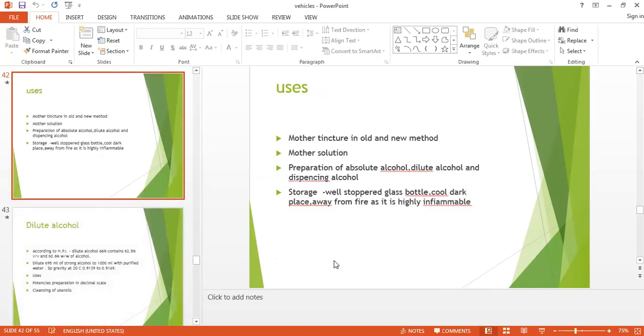We know the uses of strong alcohol. It is used for preparation of mother tincture in both the methods. We know it is useful for the preparation of mother solution. In which classes are we preparing mother solution? That is your third question. Then the preparation of absolute alcohol, preparation of dilute alcohol, preparation of dispensing alcohol.